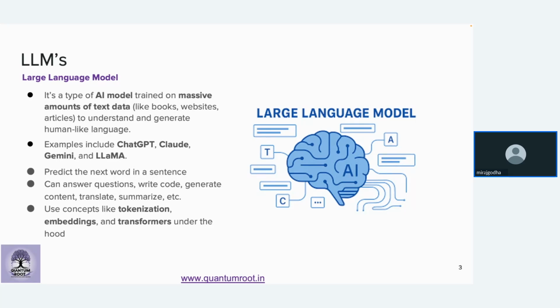So ChatGPT earlier versions, Claude, Gemini again earlier versions. Now the current models are multimodal. LLaMA is again a large language model based on text. So these models predict the next word in a sentence. They can answer questions, write code, generate content, translate, summarize, etc. But all of these, how they do it, is they just try to predict the next word. We'll try to understand that part more deeply. They use concepts like tokenization, embedding, and transformer under the hood, which we'll talk about. So large language models are a part of generative AI.